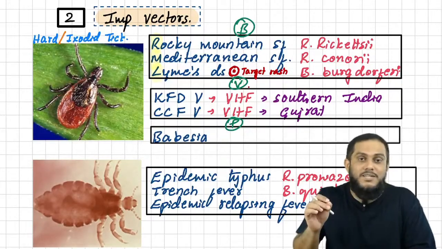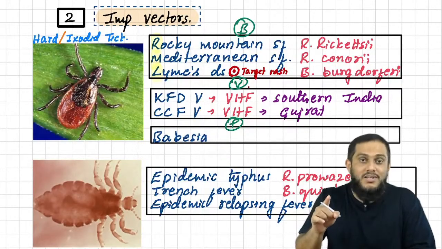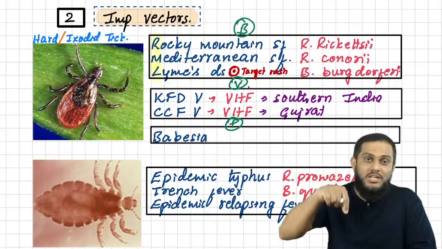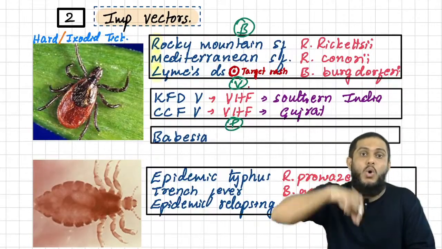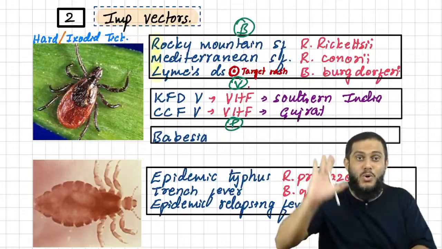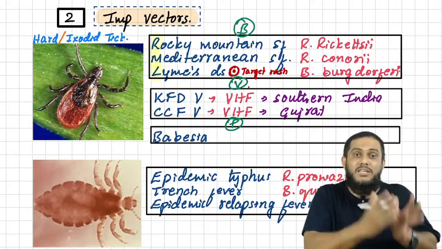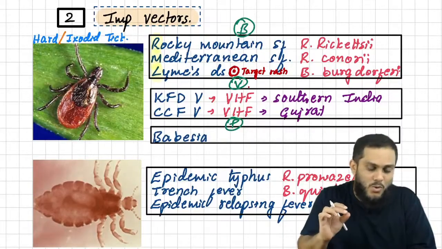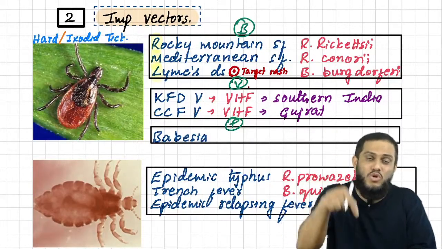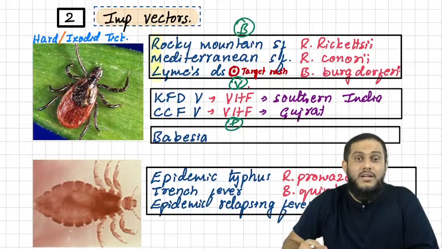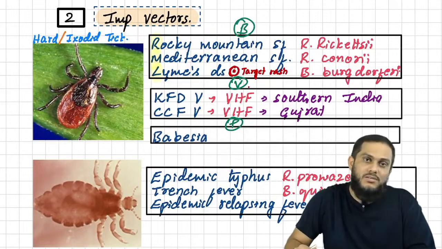And CCF, sir, CCF originated in Crimean Congo fever virus. Means it originated in Crimea and Congo. Crimea is a place in Australia, Congo is a place in Africa. It was originated in Australia and Africa, in the places Crimea and Congo. That's why it is named Crimean Congo fever virus. But in India, it is most commonly seen in Gujarat.